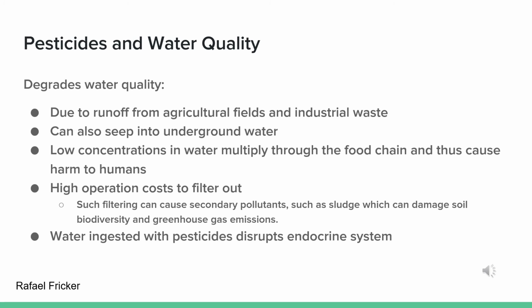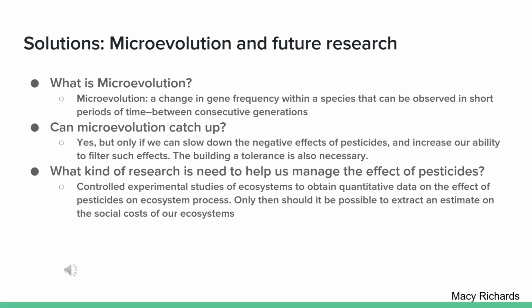The effects on humans are that they disrupt our hormones. To prevent this, filtering can be used, although high operation costs are associated with it, and it can even cause secondary pollutants such as sludge. Because pesticides can influence essential functions, including reducing species diversity, changing the pattern of nutrients, reducing soil, water, and air quality, and changing the resilience of an ecosystem, more research is needed on the impact of pesticides on terrestrial and aquatic ecosystems to achieve a better perspective on the impacts and cost of pesticides.